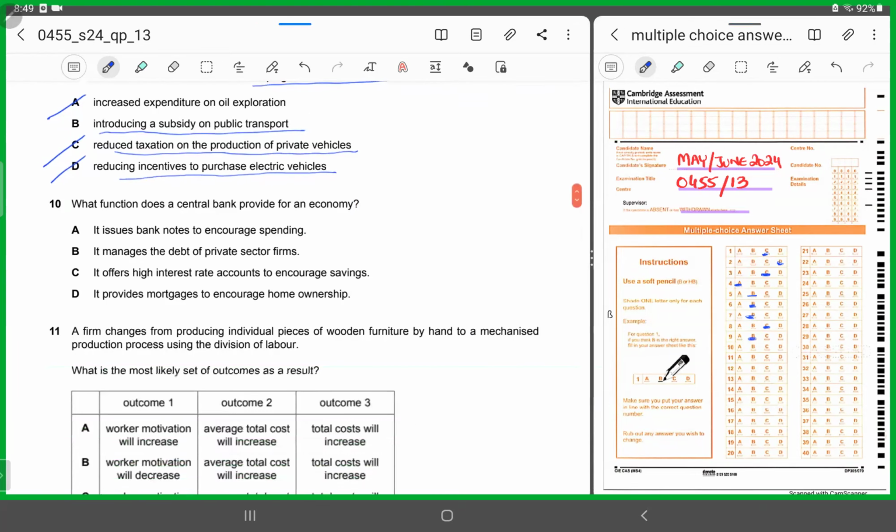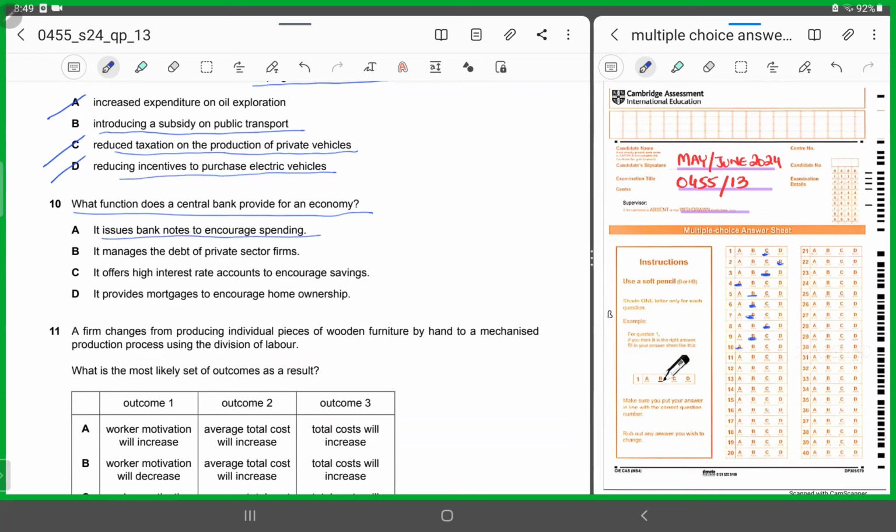Number 10. What function does a central bank provide for an economy? Now, we all are familiar with the roles of the central bank, right? A says it issues banknotes to encourage spending. Yes, exactly. That's the correct answer. Printing of currency notes and minting of coins. That's one of the prime functions of a central bank. So for 10, it has to be A.